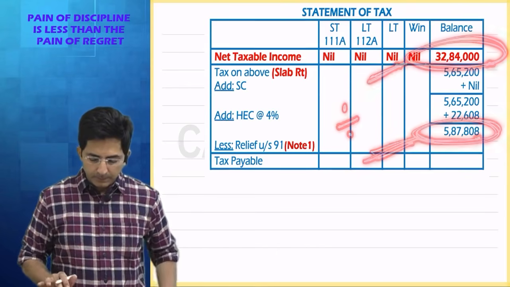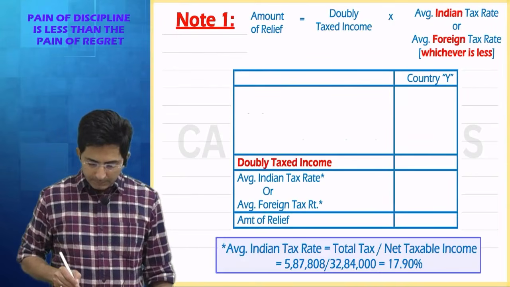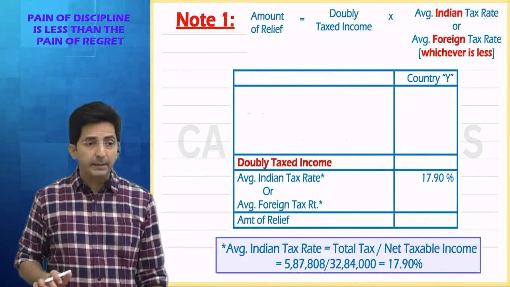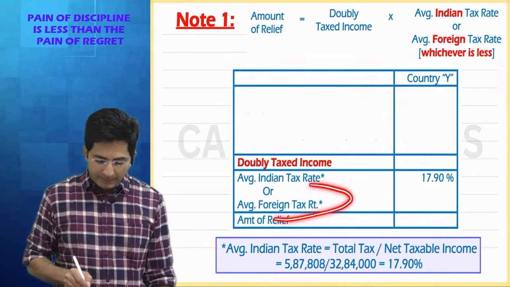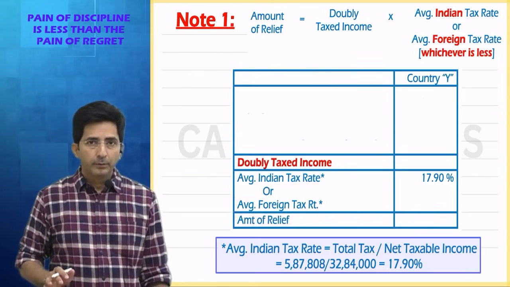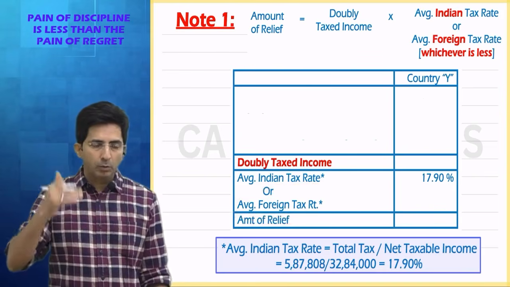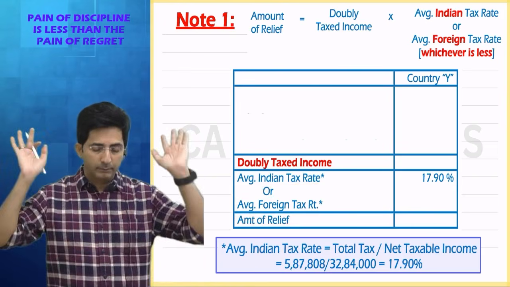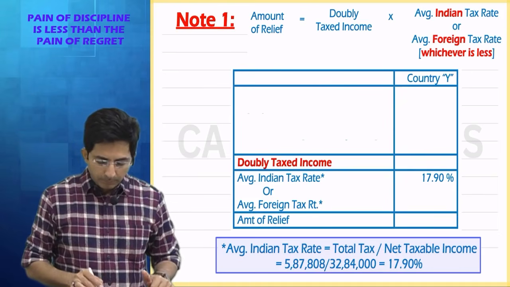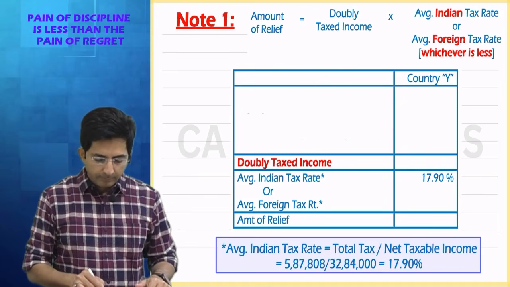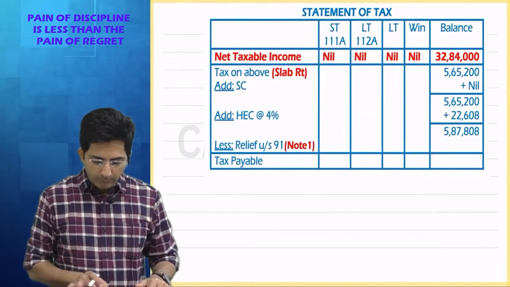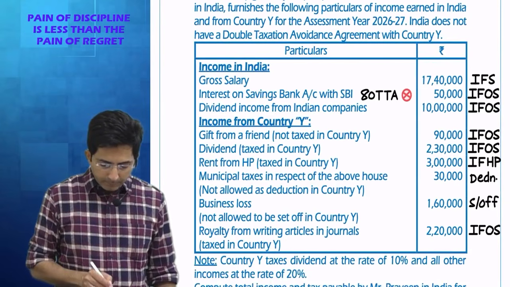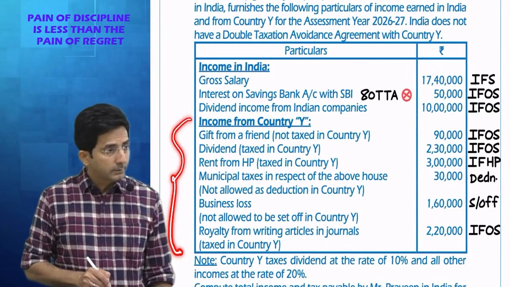So what is the percentage? I have written here 17.9%. So this is the average Indian rate, 17.9%. And how to calculate the average foreign rate? Total foreign tax divided by total foreign income. So now we'll have to figure out total foreign incomes. Tell me in this question, what foreign incomes we have? Here only we can see. What are the foreign incomes? This is a list of foreign incomes.